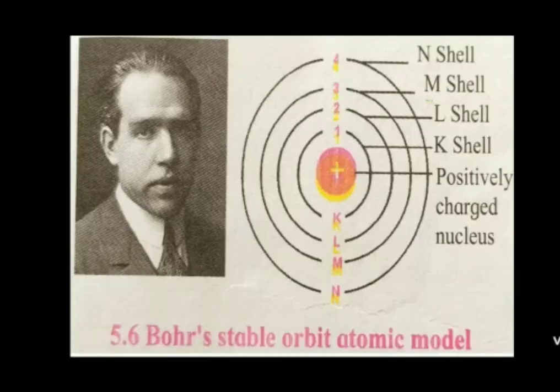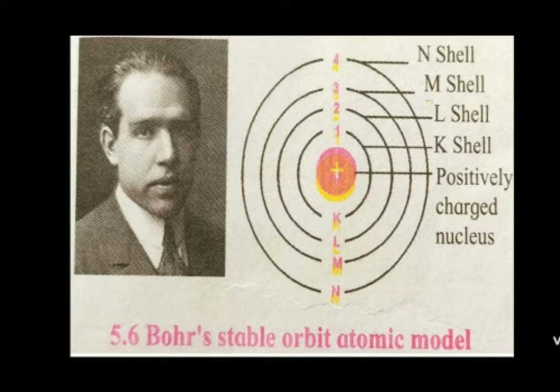The next scientist is Bohr, with the stable orbit atomic model. Niels Bohr explained the stability of atom by his stable orbit model in 1913. The electrons revolve around the atomic nucleus in circular orbits at a certain distance from the nucleus. The energy of an electron is constant when it is in a particular orbit.